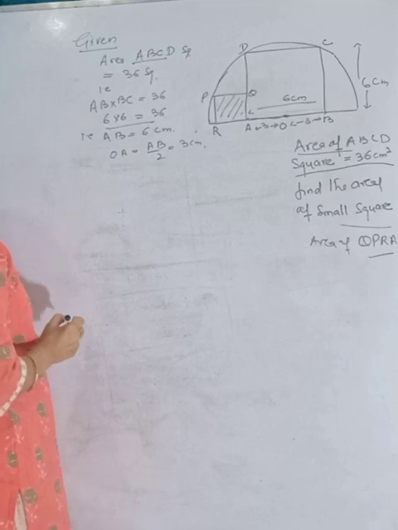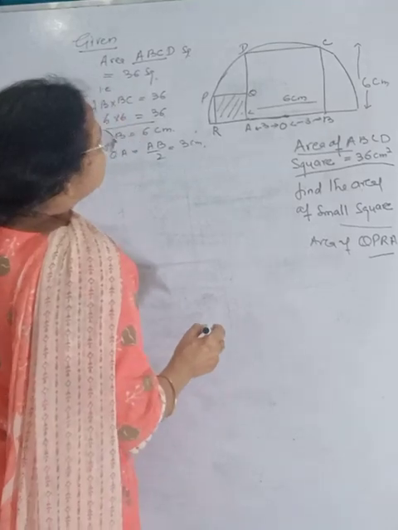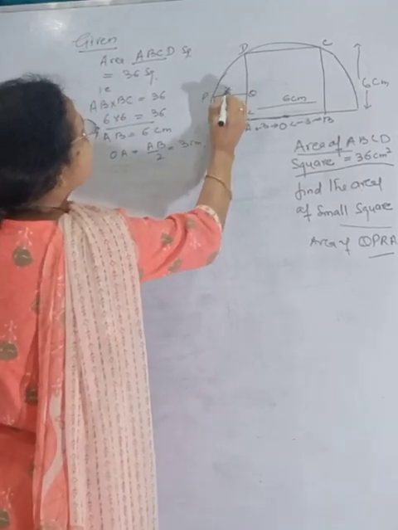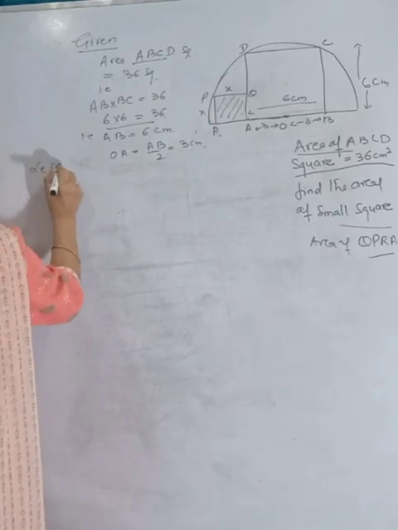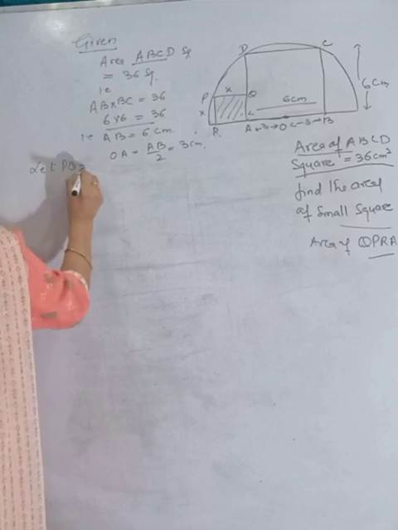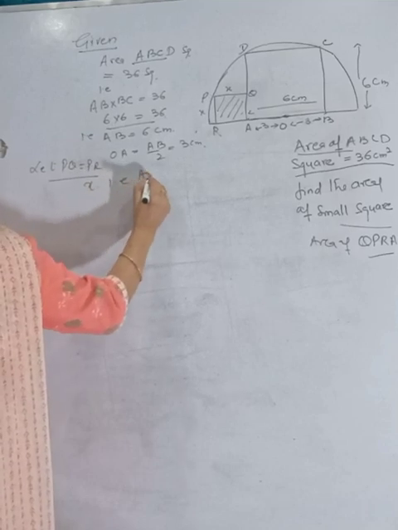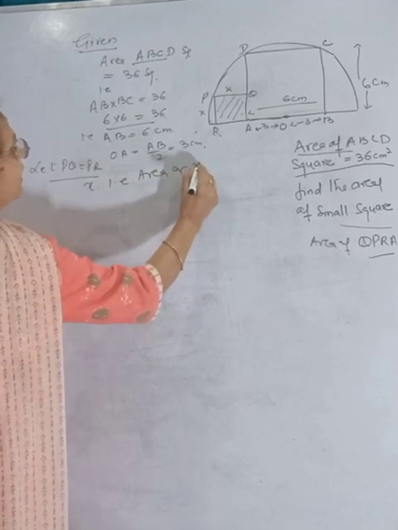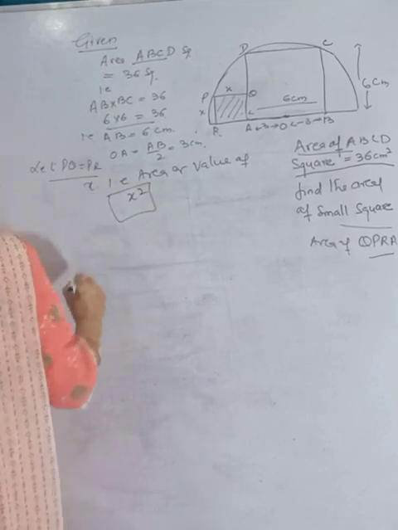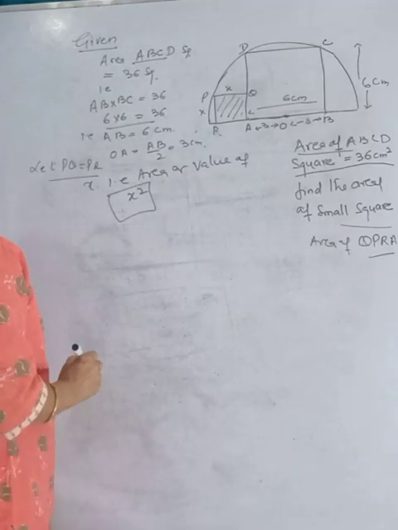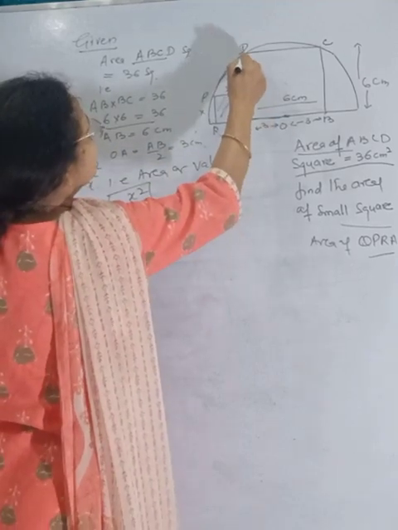What is the use of this? Look, that is clear now. Suppose the arm of the small square is X. Let PQ be equal to PR, because it is a square, equal to X. It means we have to find the value of X square. This is to be determined. To find it, what do we have to do? Let us join this here.